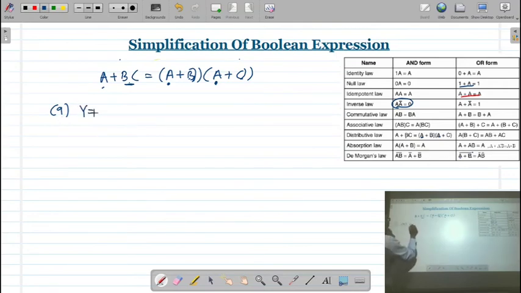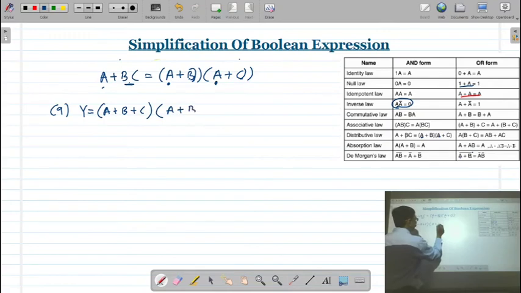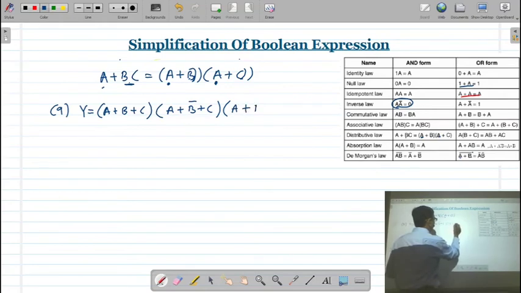That is y is equal to (a plus b plus c) into (a plus b bar plus c) into (a plus b plus c bar). Okay?